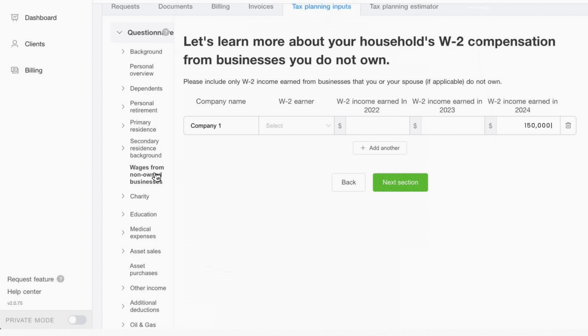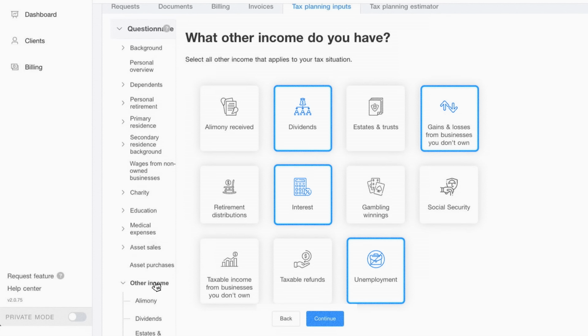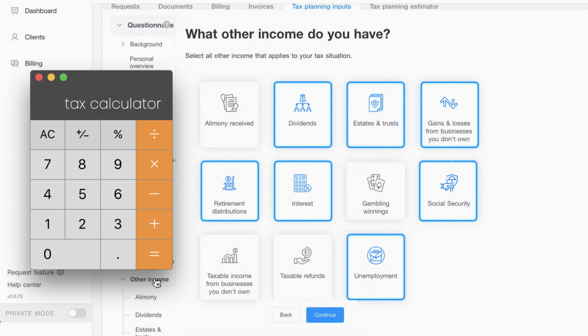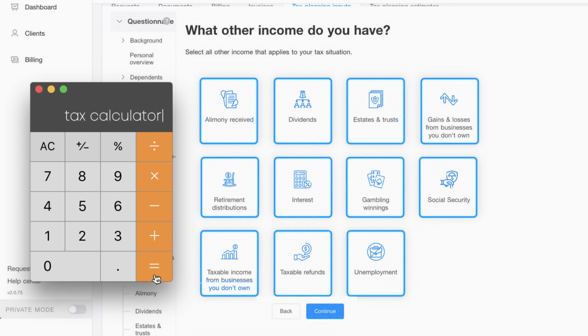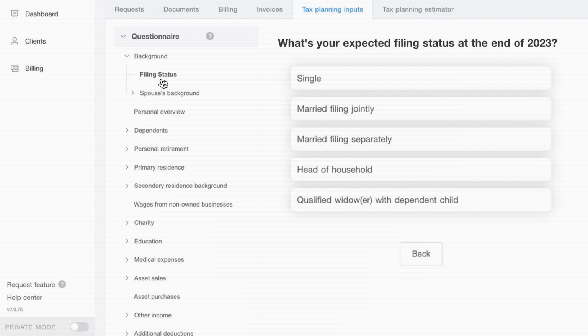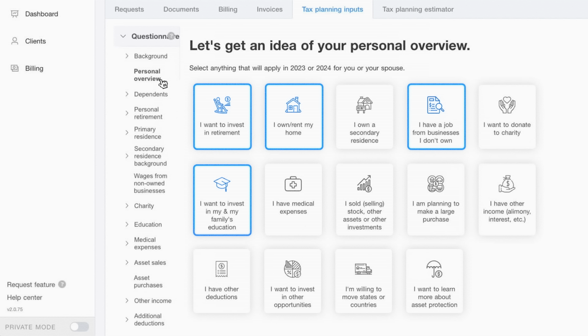So start by taking all of your income sources, like your W-2 income, your self-employment income, any dividends you have, or interest income, and so on, and run it through a tax calculator to project your expected tax liability, or just have your CPA do this for you. And beyond that, also be sure to analyze your unique facts and circumstances like your filing status, retirement goals, whether you plan to buy or rent your home, your business structure, any family members that you may support, as well as any big purchases or investments you plan to make.